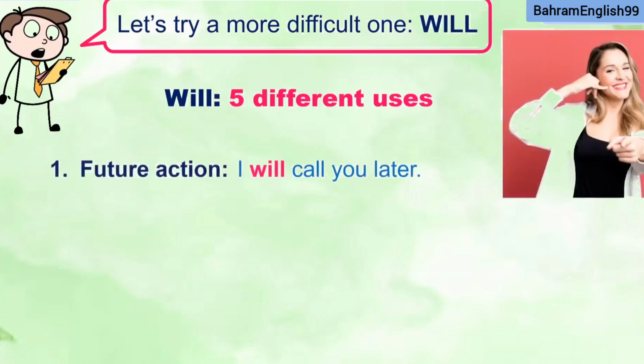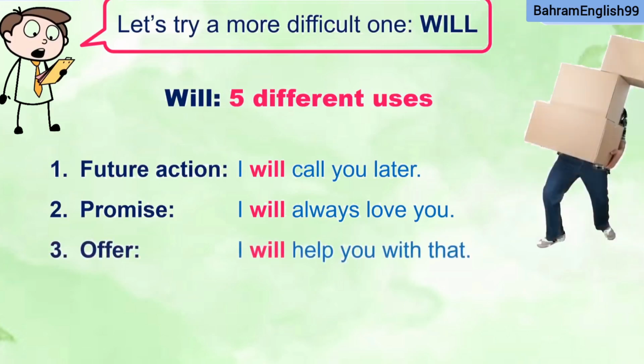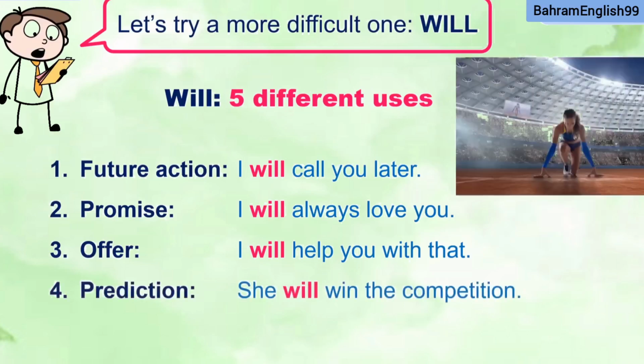Number 1, future action. I will call you later. Easy one. Promise. I will always love you. I've heard that many times, but very often it's not true. Number 3, offer. I will help you with that. I'm offering to help you with the boxes.